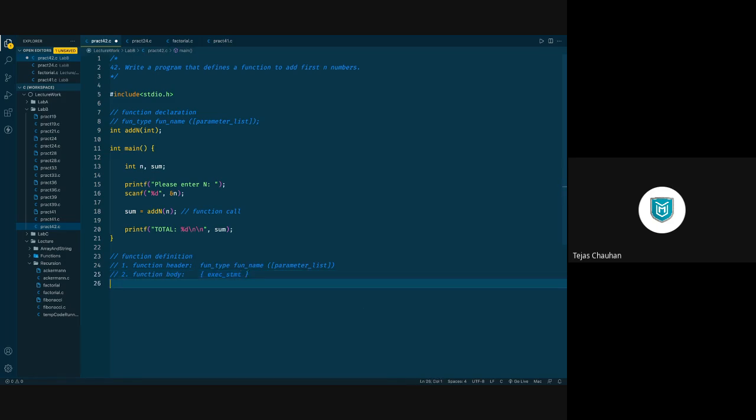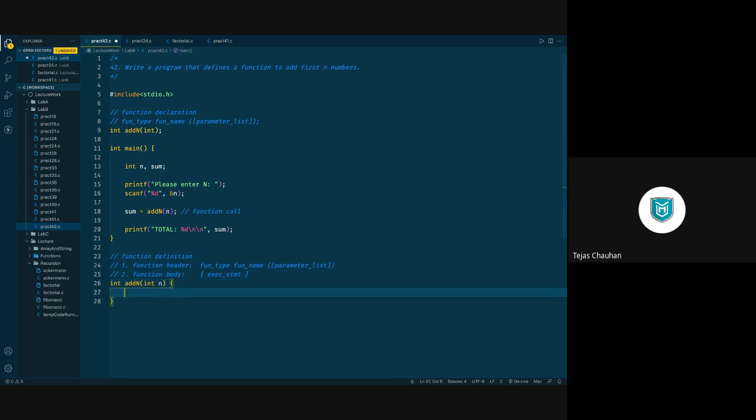So let's define. Function header is going to be return type, function name, into the bracket parenthesis, formal parameters, okay, and data type, and we need to have a variable name here.